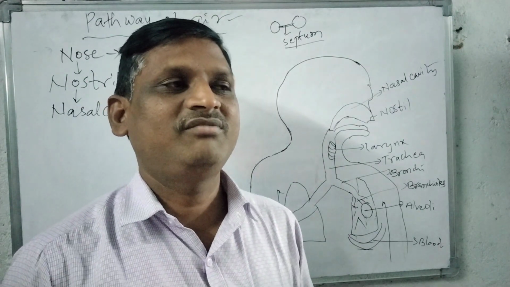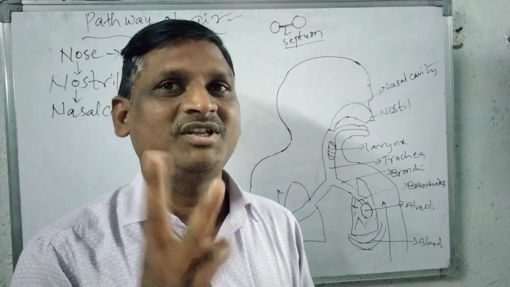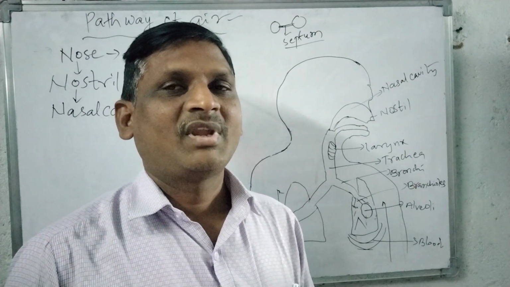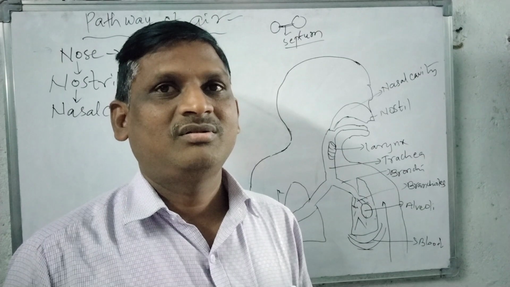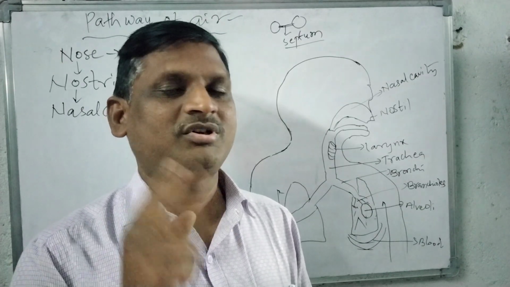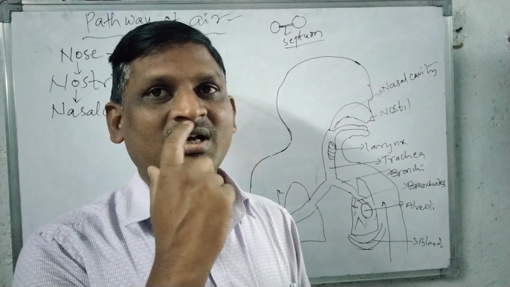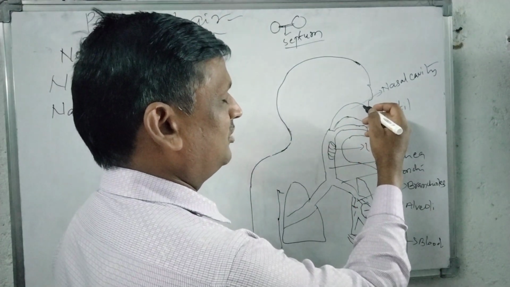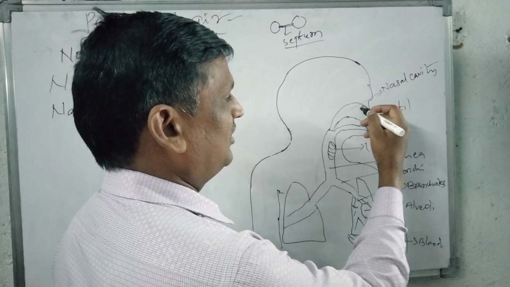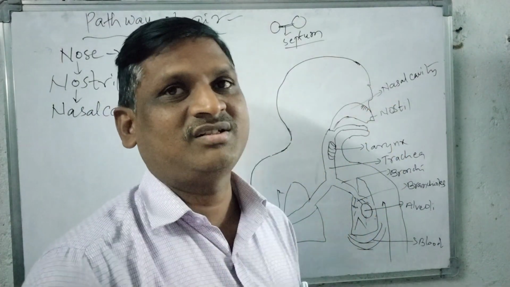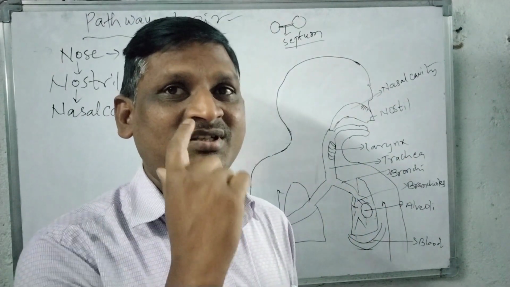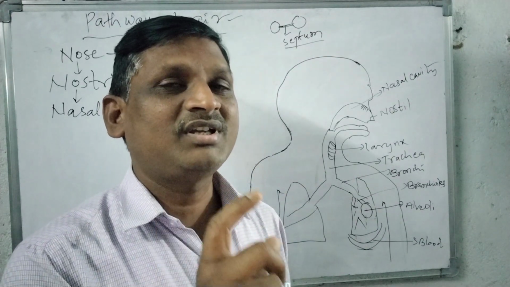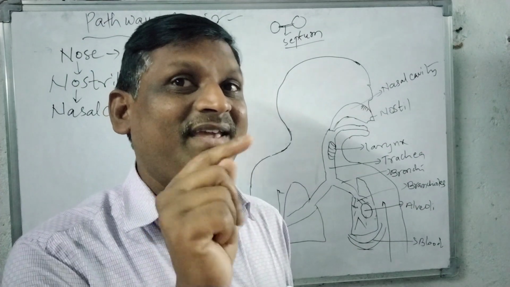In intermediate level we can observe the three major parts: one is nasal vestibule, another is respiratory part, and olfactory part. In the nasal vestibule, the first part of the nasal cavity, we can see some hair like structures. This hair present in the nasal cavity can filter the air.